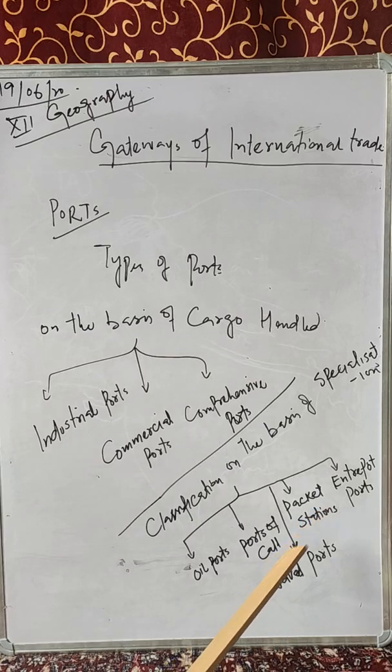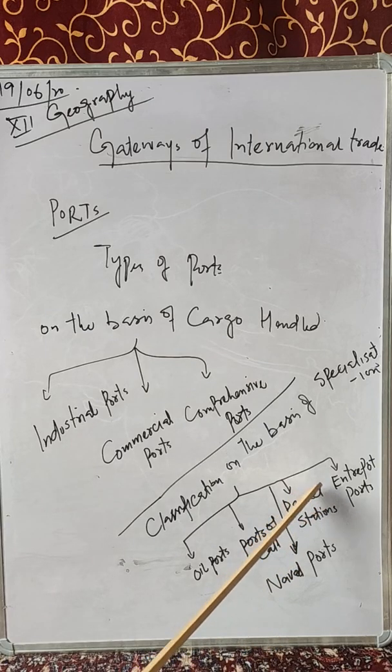After this there is one more, that is the packet stations. This third one, packet stations, is also known as the ferrying ports. You will find them in pairs, either on one side of a big river and the other side of the big river, which connect to each other, or on one side of a big channel and the other side of the channel, one side of a lake and the other side of the lake. These packet stations are known as ferry ports also.